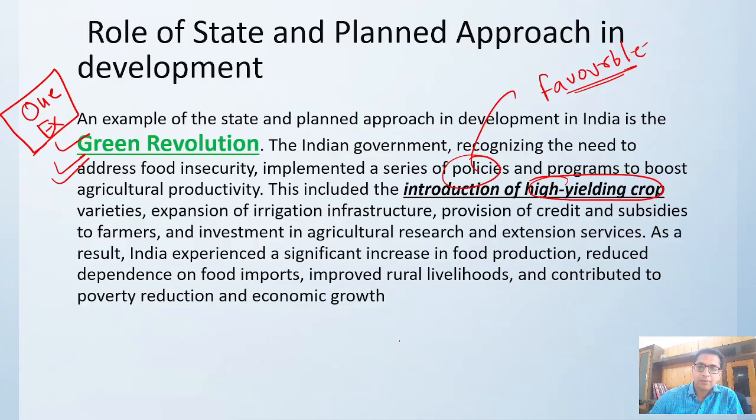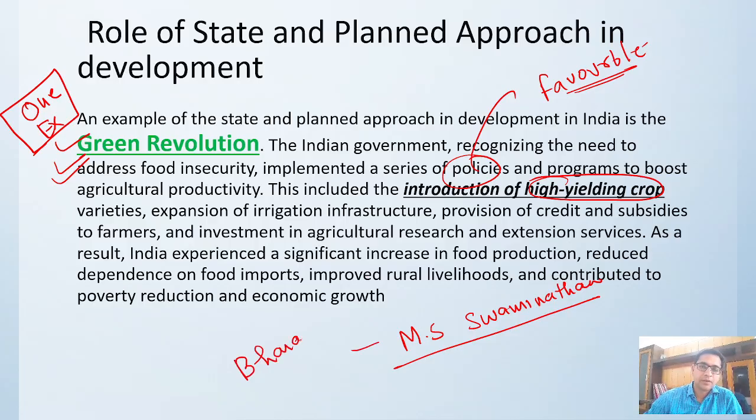This year, MS Swaminathan, who was called the father of the green revolution, has received the Bharat Ratna award. Because of that, food imports have decreased. Earlier we were an importer of food. Our dependency on food import got decreased, and now we are exporting food. Rural livelihood has changed, poverty reduction has happened, and economic growth has happened.